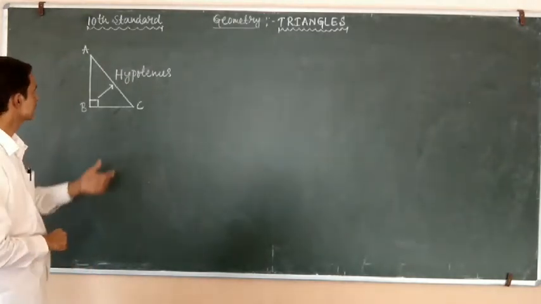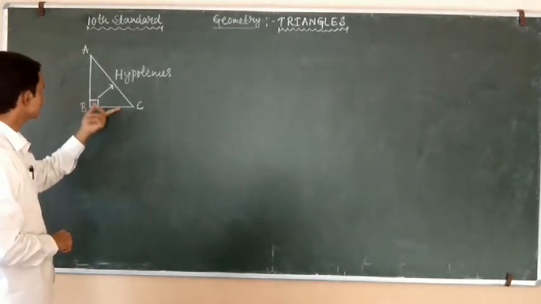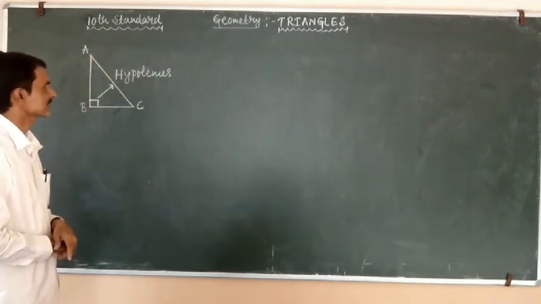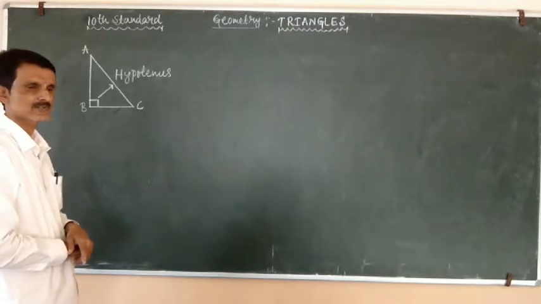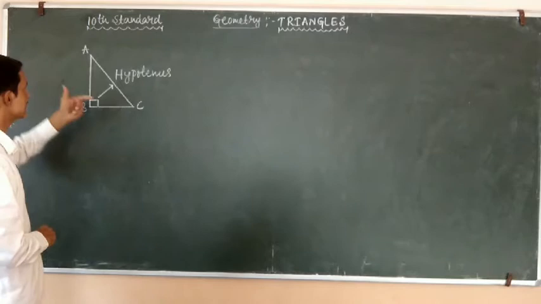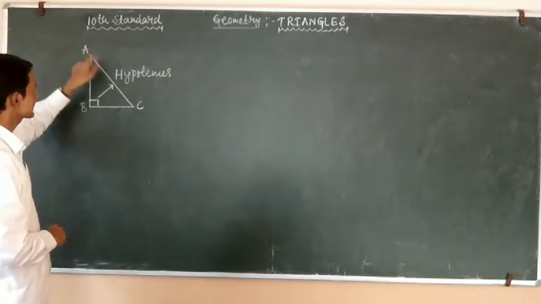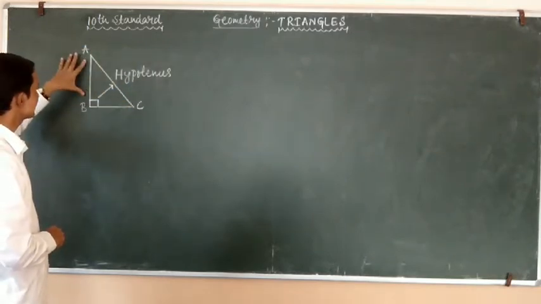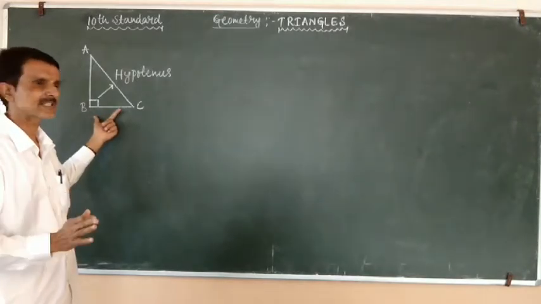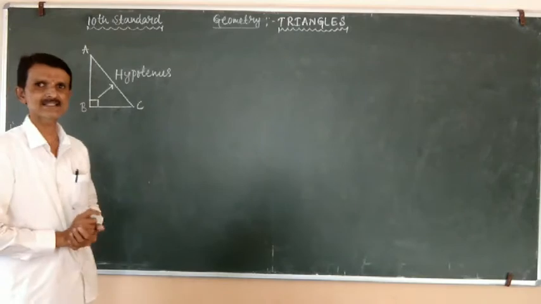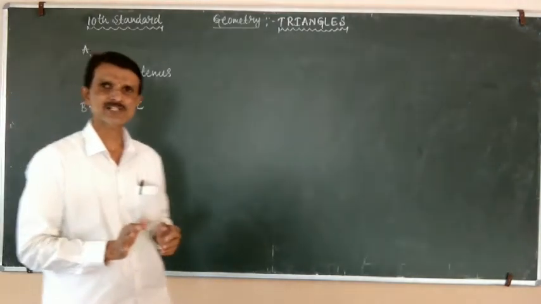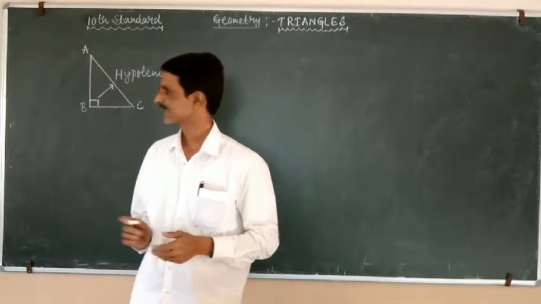Therefore, students, in the given figure, AC is the hypotenuse. The other two sides, AB and BC, are called the sides which contain the right angle.